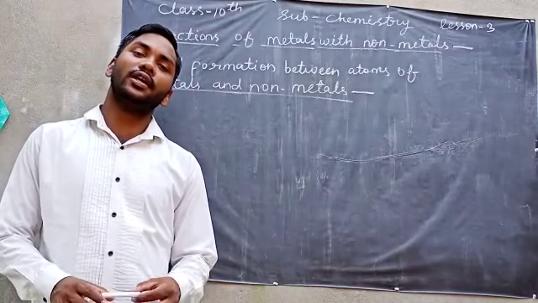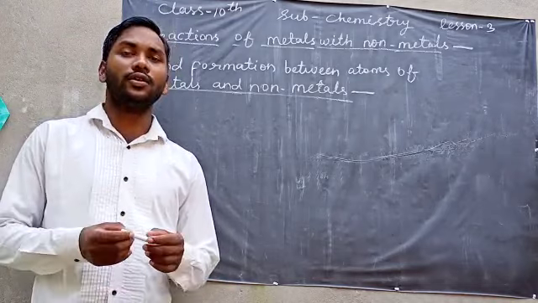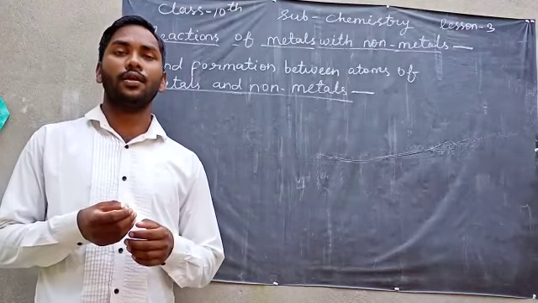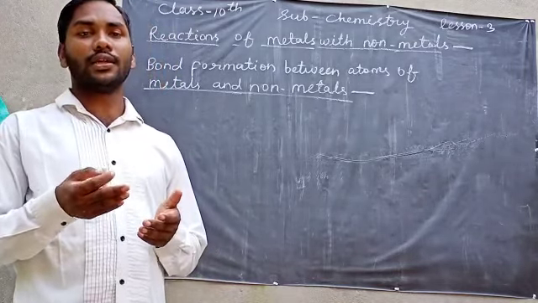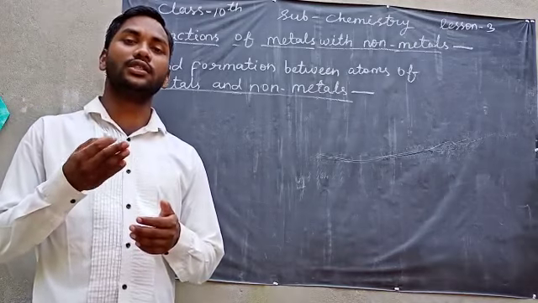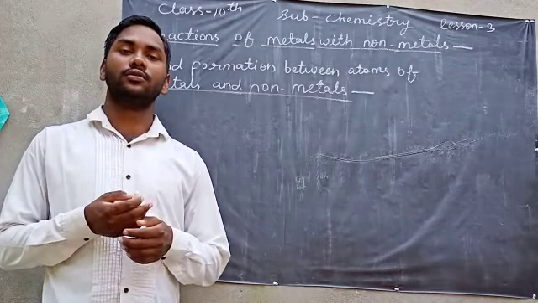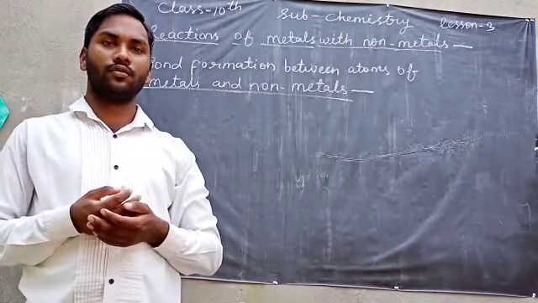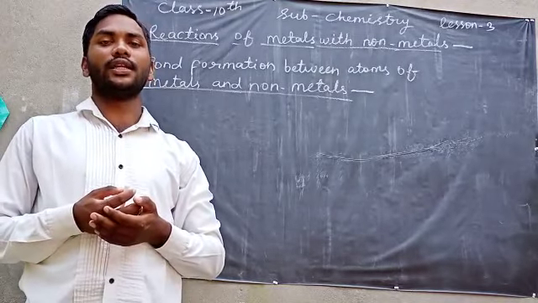So, we can say that the bond which is formed by the transfer of electrons is known as an ionic bond or electrovalent bond.